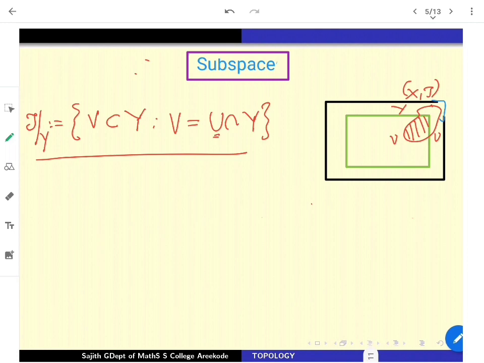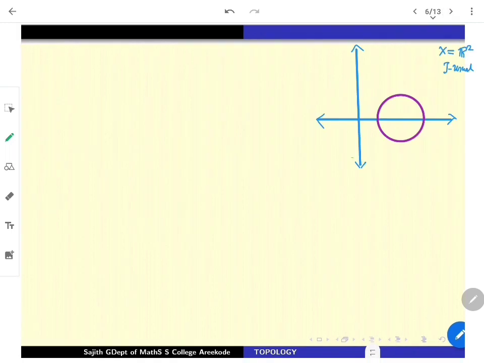We can work with very nice examples. For example, you look at the plane. Plane means R cross R. Obviously, there is the notion of topology coming from the metric, that is the usual topology. Here, we know as well that open balls are a basis. So all the open sets are coming as boxes centered at some points.